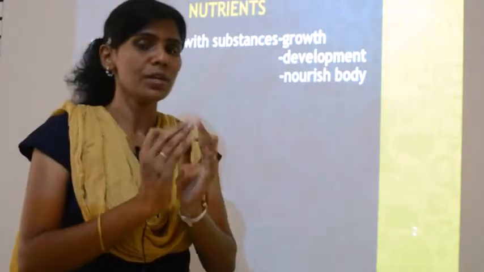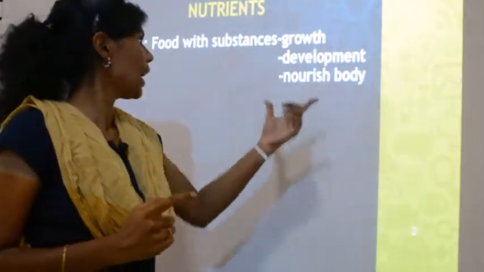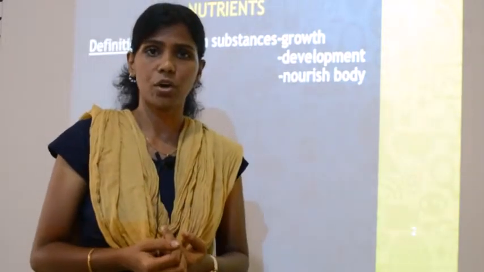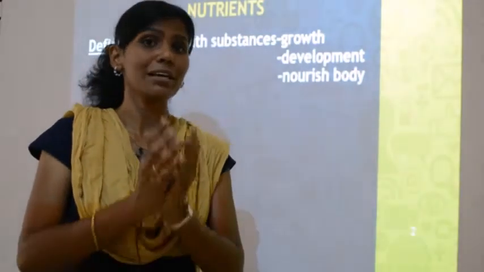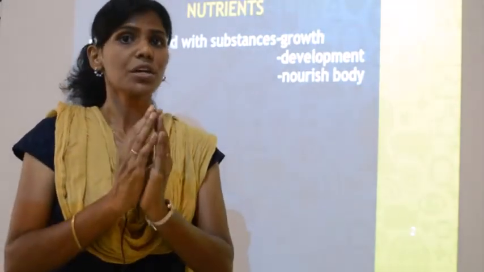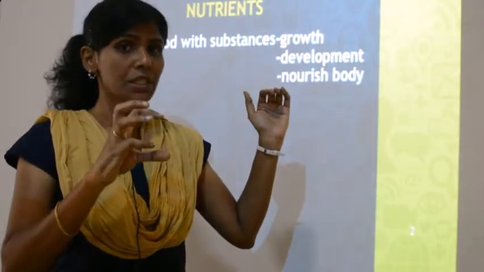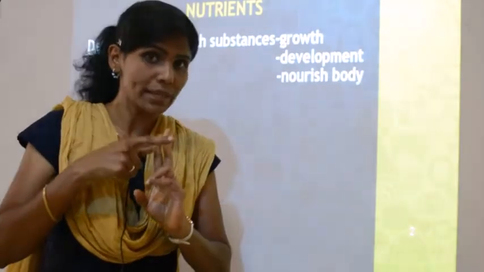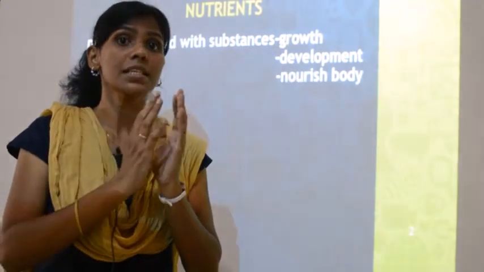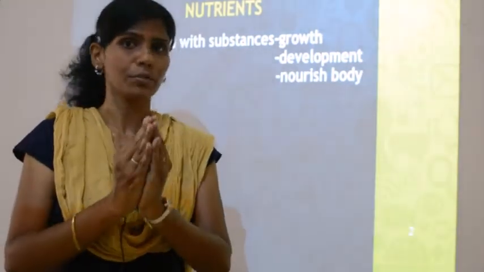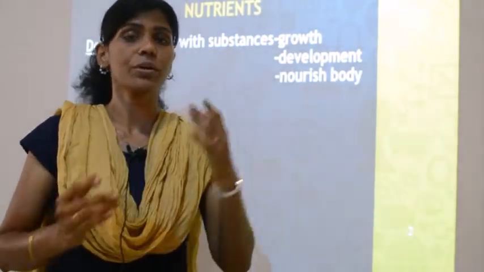So if some food has certain substances which will help you to grow, which will help you to develop, and also which nourishes your body. What is this nourishment? Nourishment means it will make your body, or keep your body, healthy. So these are all called nutrients. A nutrient should have a substance which will make you grow, which will make you develop, and which will keep you healthy. Only if a food has these substances is that food called nutritious. Otherwise you cannot call the food nutritious food.